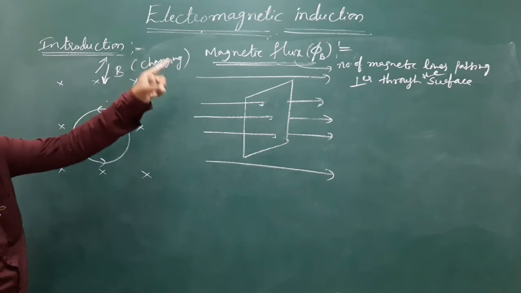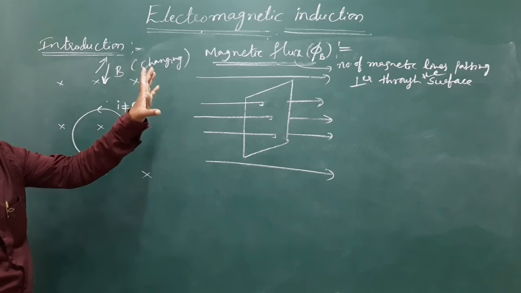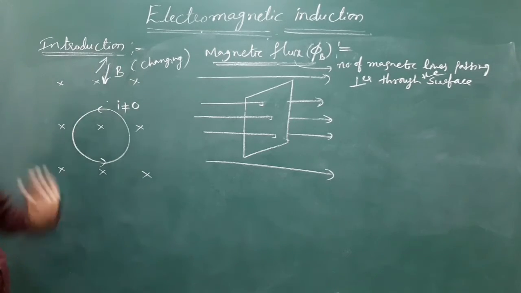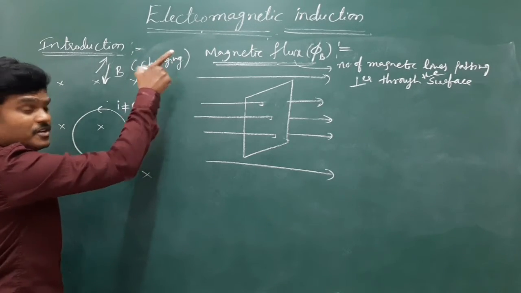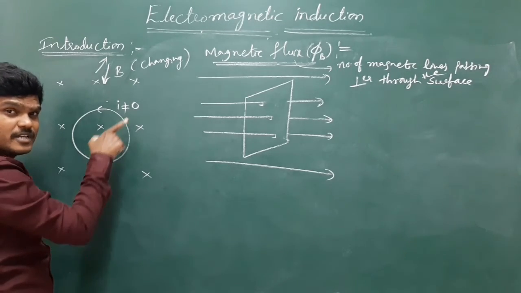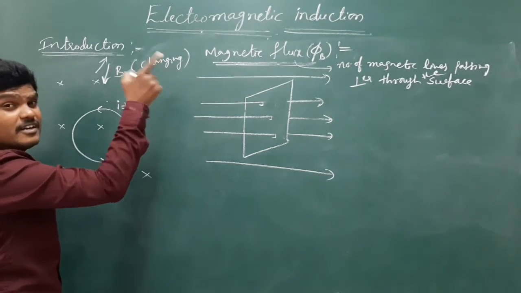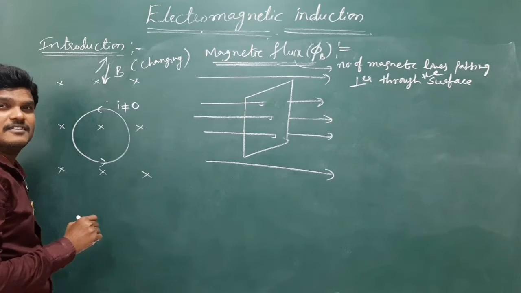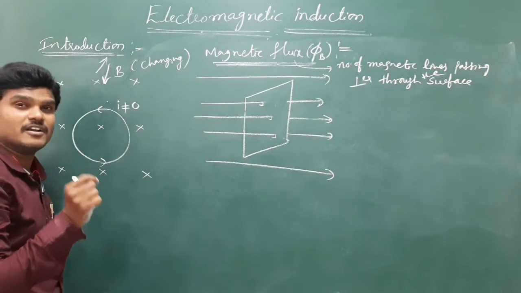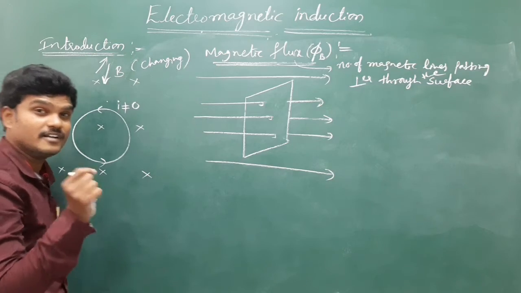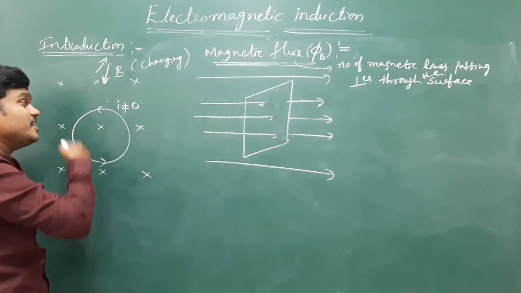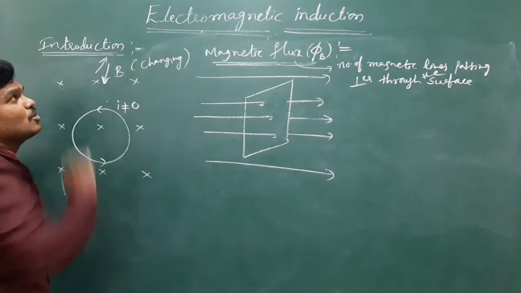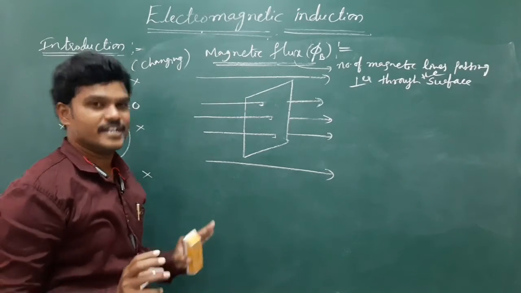Here, electromagnetic induction means it is the phenomenon of induced current by varying magnetic field. The phenomenon in which electrical currents are induced by varying magnetic field or flux is called electromagnetic induction.